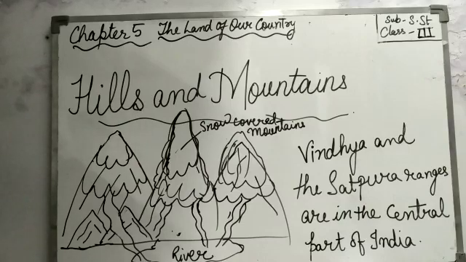The rivers originating from the central highland are Chambal, Betwa, Son and Narmada. All these rivers are originating from the high mountains. Is it clear to you?